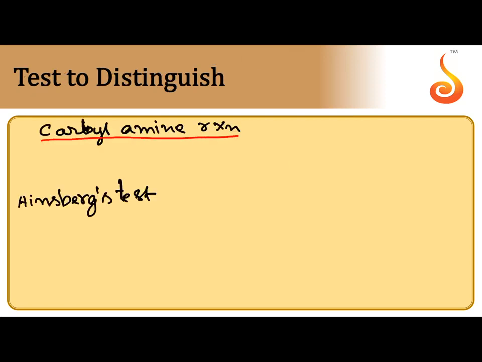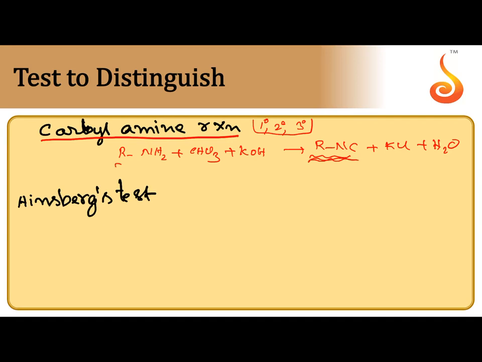Next, distinguishing tests. When 1 degree amine, 2 degree amine and 3 degree amine are given, 1 degree amine is identified by carbylamine test. When 1 degree amine is reacted with chloroform and alcoholic KOH, a gas with offensive odor is obtained, that is alkyl isocyanide, plus KCl plus H2O. So with the bad smell of this one, we can recognize that the given amine is 1 degree amine. 2 degree amine and 3 degree amine cannot give this type of test. So carbylamine test or isocyanide test is used to identify only 1 degree amine.